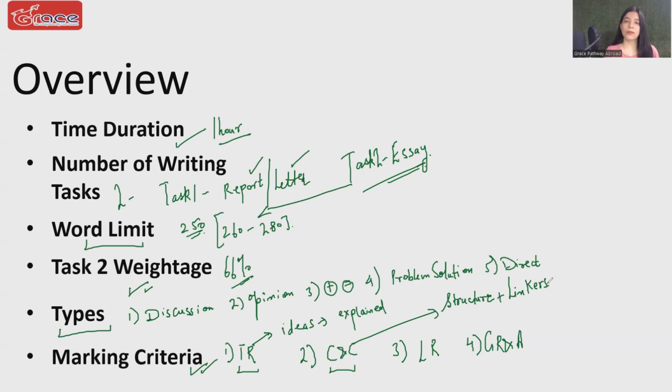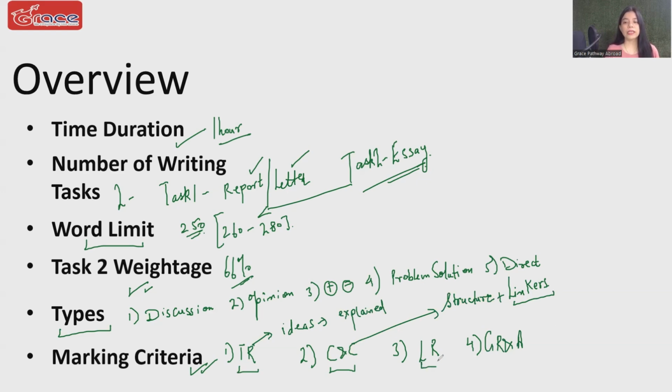Your linkers are words like although, therefore, however. There's a whole list of these linkers. But the problem is that these linkers usually are used by students in a very robotic manner. Please use them flexibly only wherever they are required. Don't try to force them in every single sentence, even if they are not required.